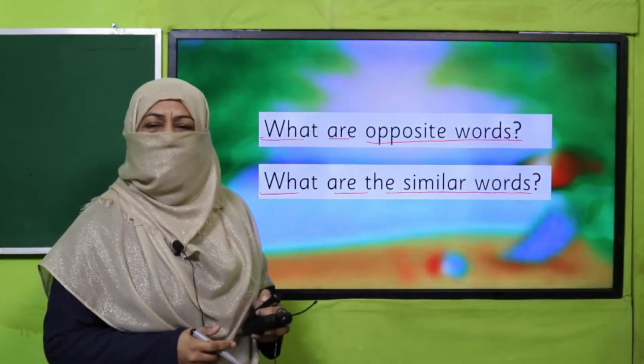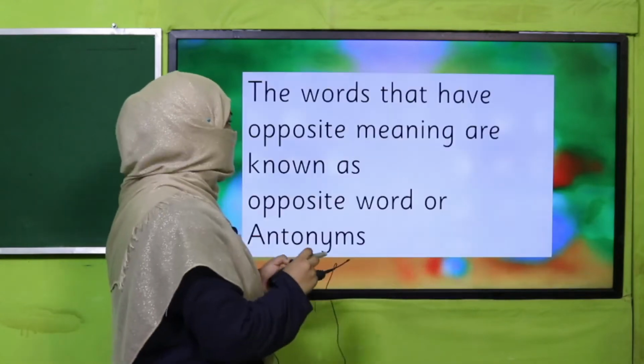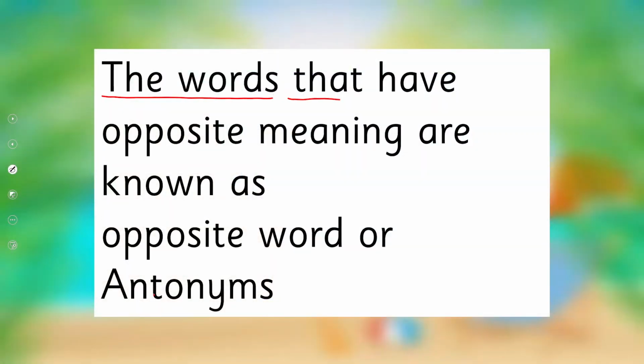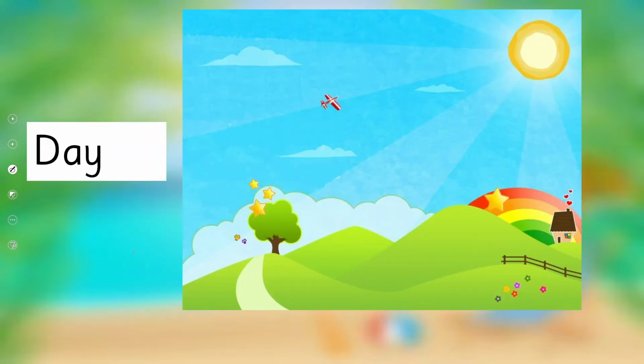Yes, my dear students, I hope you could answer your teacher about opposite words, that the words that have opposite meaning, they are opposite to each other, right? They are called opposite words or antonyms. For example, day.